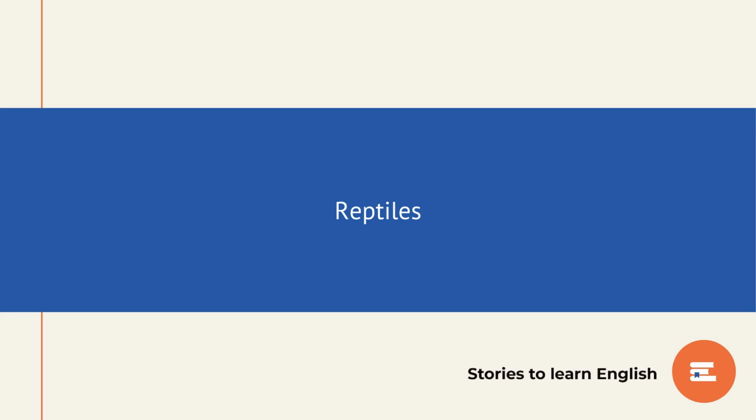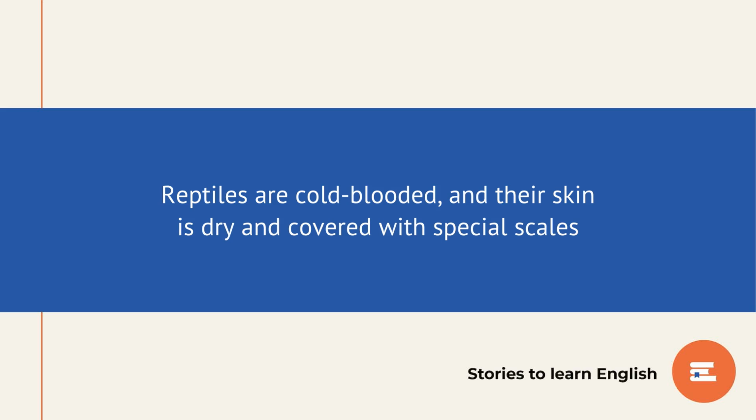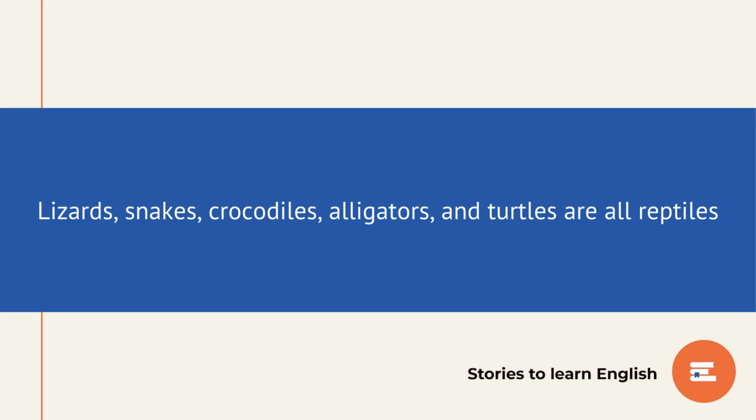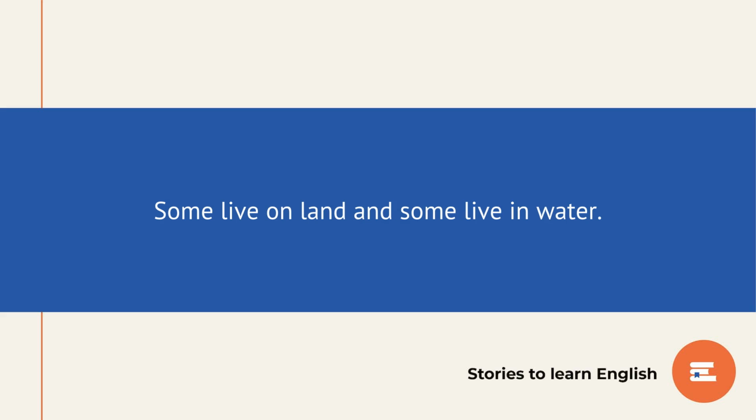Chapter 6. Reptiles. Reptiles are cold-blooded, and their skin is dry and covered with special scales. Lizards, snakes, crocodiles, alligators, and turtles are all reptiles. Some live on land, and some live in water.